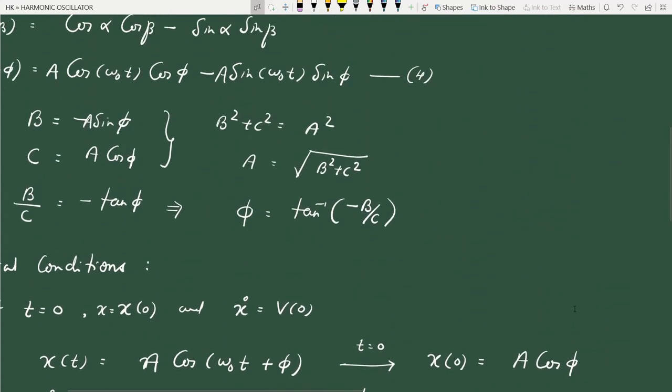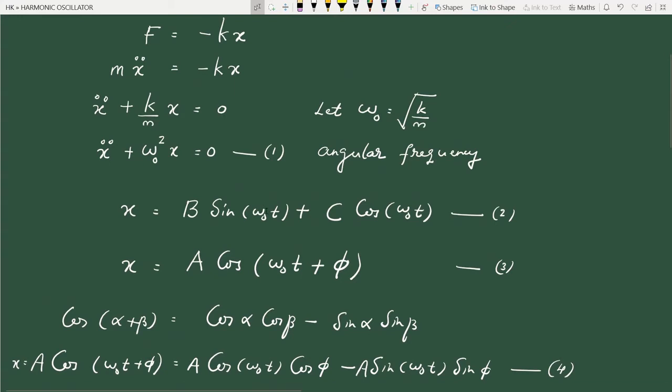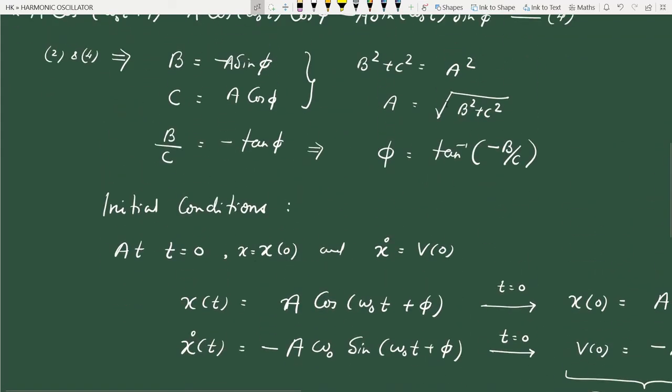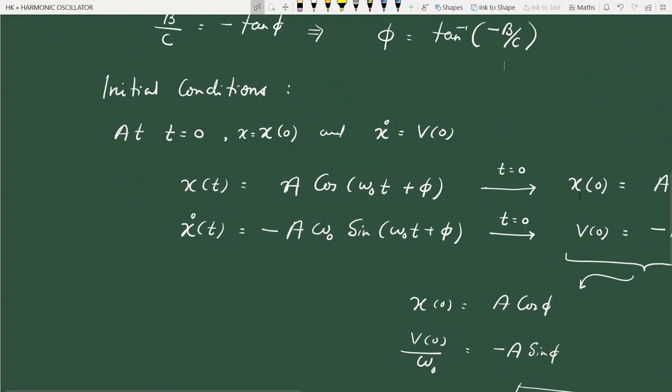Okay, if you use the expression involving b and c, for example, you go back to equation 2, this is x of t, and if you differentiate you get x dot, the velocity, also. If you express this x and x dot in terms of b and c and put in the initial conditions, then you will get b and c in terms of x0 and v0. We can also compare: we know that a is expressed in terms of b and c like this, phi is expressed in terms of b and c like this. Then you can compare with this, and you can see what b is.